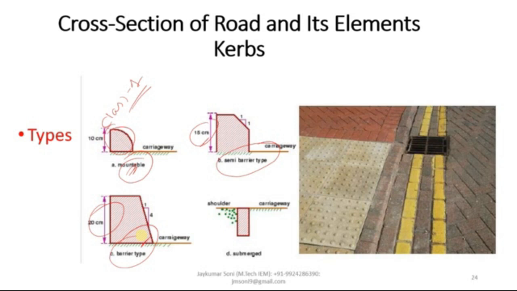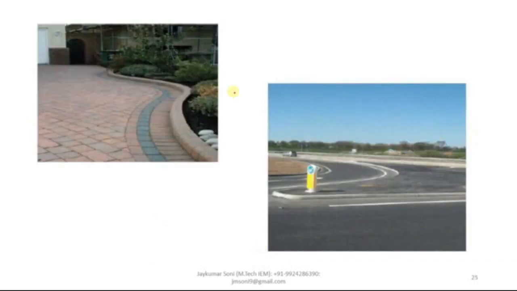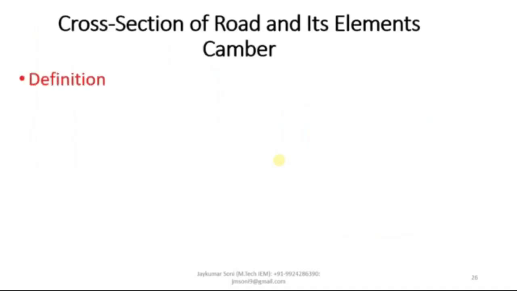Generally, these are the curbs which are provided in critical locations such as hill roads, bridges, valleys, etc. And this is another type of curb which is used nowadays, the submerged curb. So this was all about the curb. KERB is the spelling.